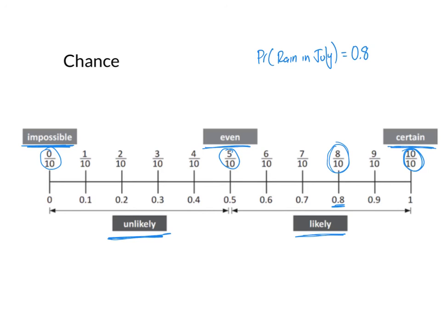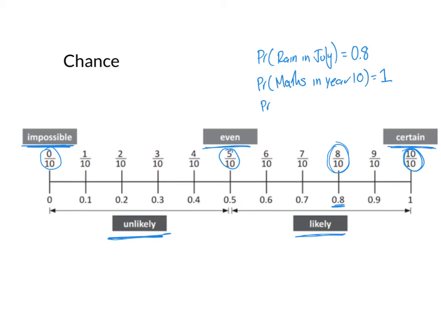Let's have a look at a few other examples. So the probability that you will learn maths in year 10, well, at our school, that's a certainty that definitely will happen. So that's a probability of 1. So 1 means it definitely will happen.